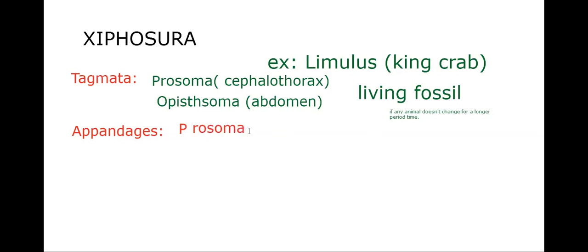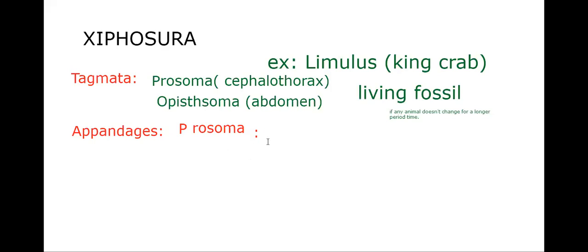If you divide it in that way, that will be easy for us. How many appendages are present? The characteristic feature of Chelicerata is that about 6 pairs of appendages are present, not only in Xiphosura but in Arachnida also.